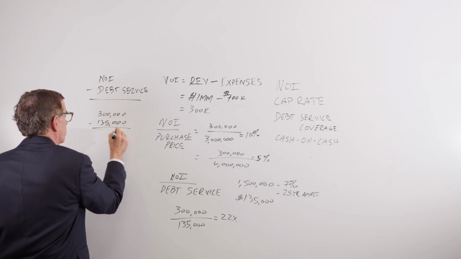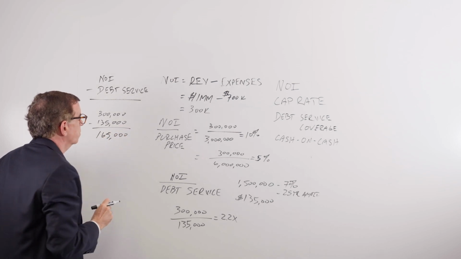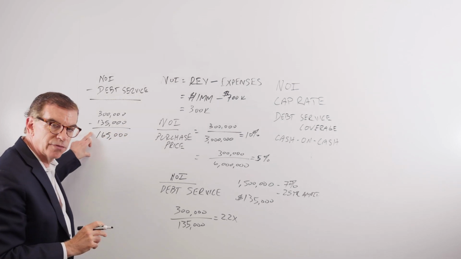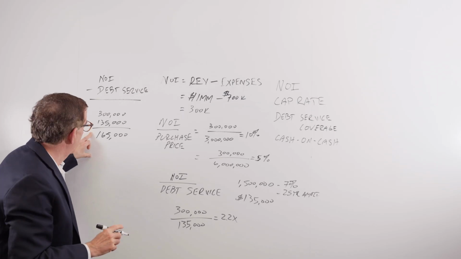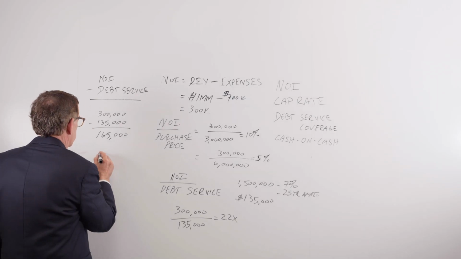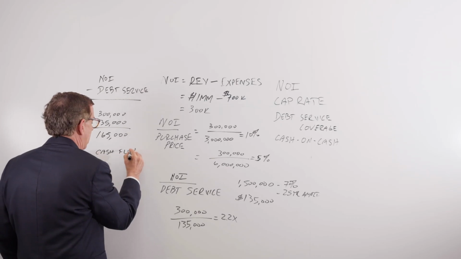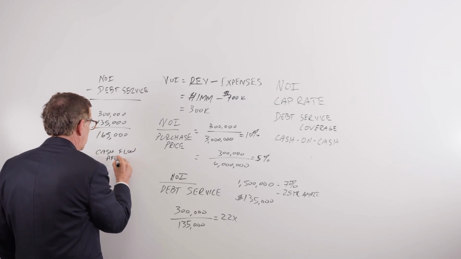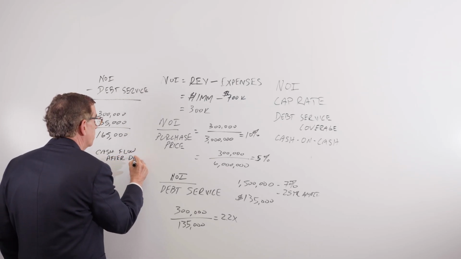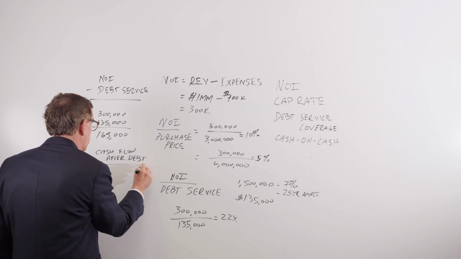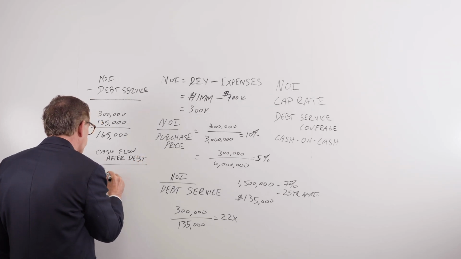This number of 165,000 is your cash flow after debt service, and then you take that number, cash flow after debt, divided by your equity investment.